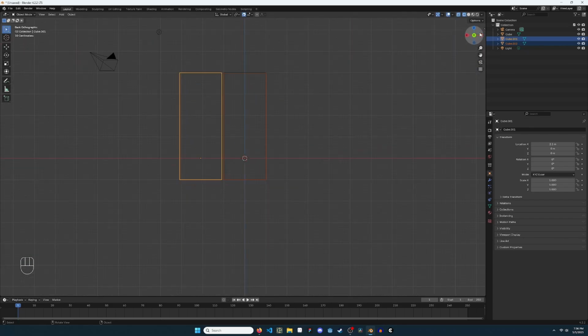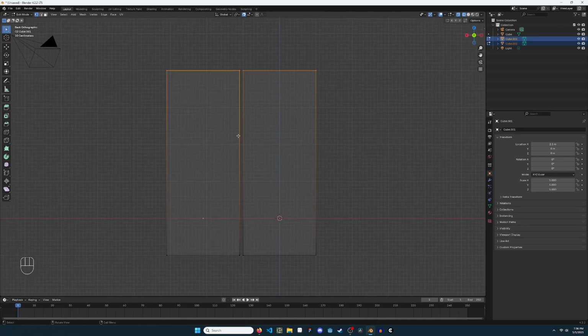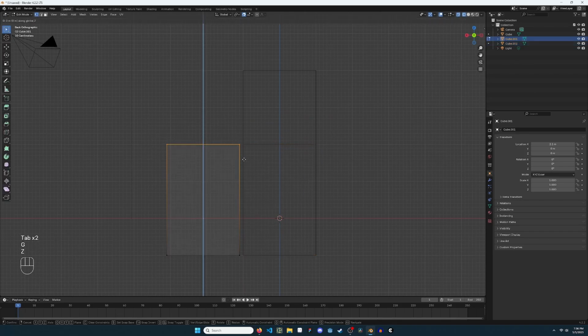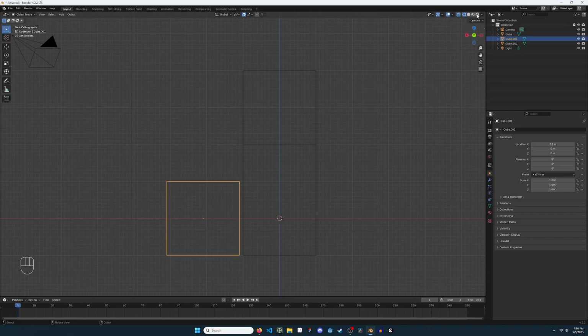Press Tab to enter edit mode. Select the top vertices. Press G and then Z to lower the height of both cubes. Tab back to object mode. Select just one cube. Lower the height of that cube with the same technique. Click Rendered in the top right corner.